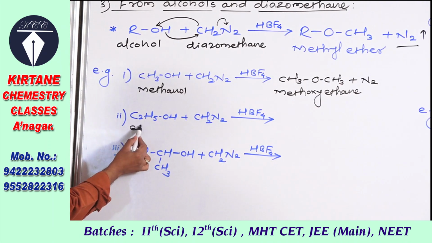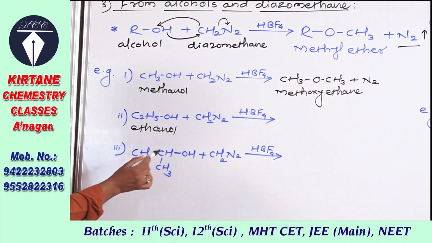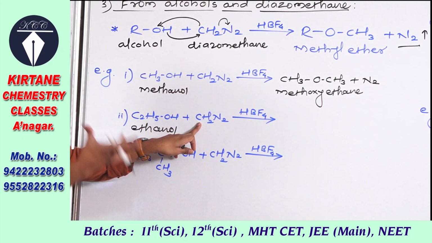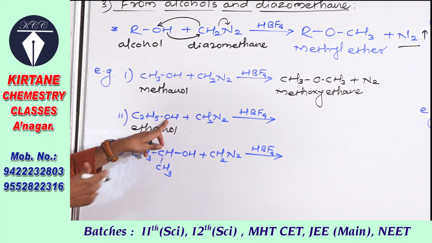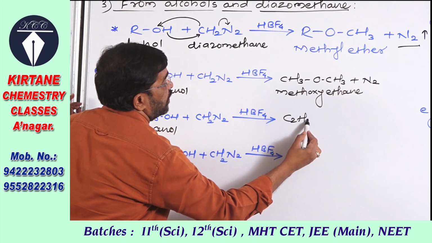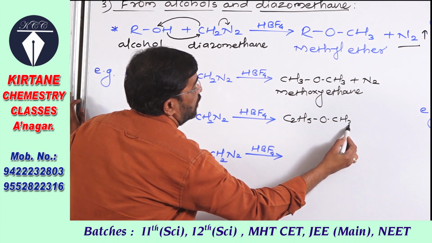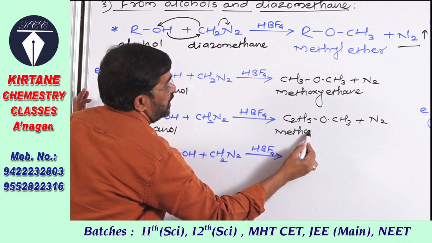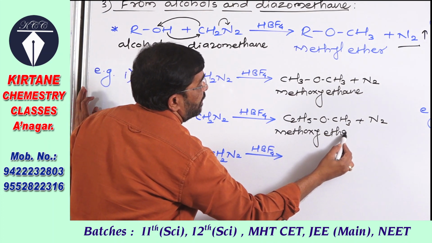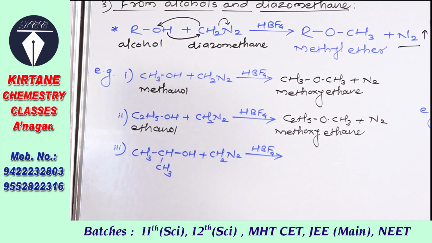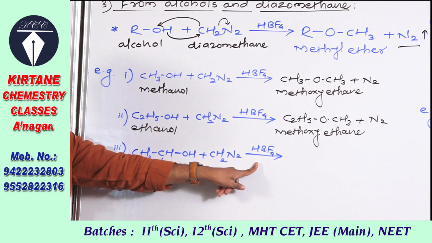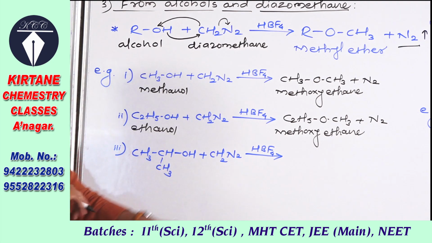Now the next example, here ethanol, one hydrogen atom is promoted on this carbon, and again that methyl group attaches on oxygen, and here there is formation of C2H5OCH3 plus N2. Here it gives methoxyethane. Methoxyethane is obtained. Nitrogen gas is liberated. This reaction takes place in the presence of fluoroboric acid as catalyst.